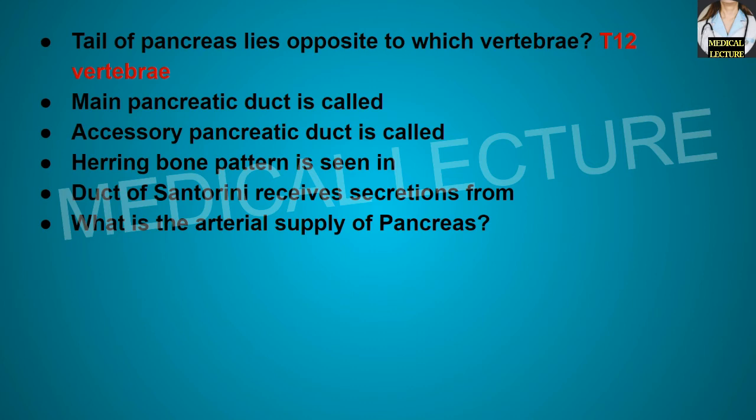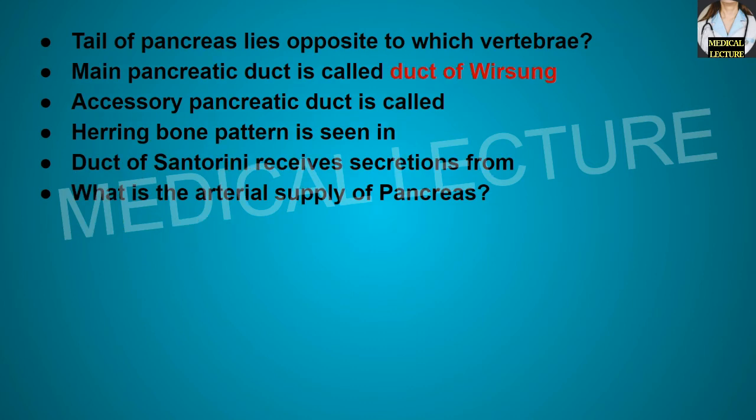Main pancreatic duct is called the duct of Wirsung. Accessory pancreatic duct is called the duct of Santorini. Herringbone pattern is seen in the pancreatic duct. Duct of Santorini receives secretions from the uncinate process.